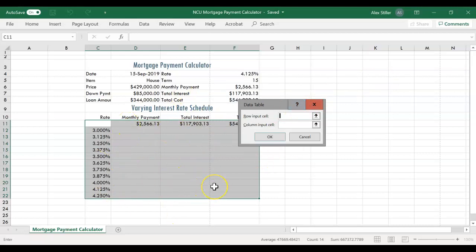We're going to want to make it a data table, and for one-way data tables, we'll just use either the row input cell or the column input cell, but not both. So here we have a bunch of different rates, and they're in this column C. So our column input cell is going to be F4. In other words, column C represents different variations on this input cell F4.